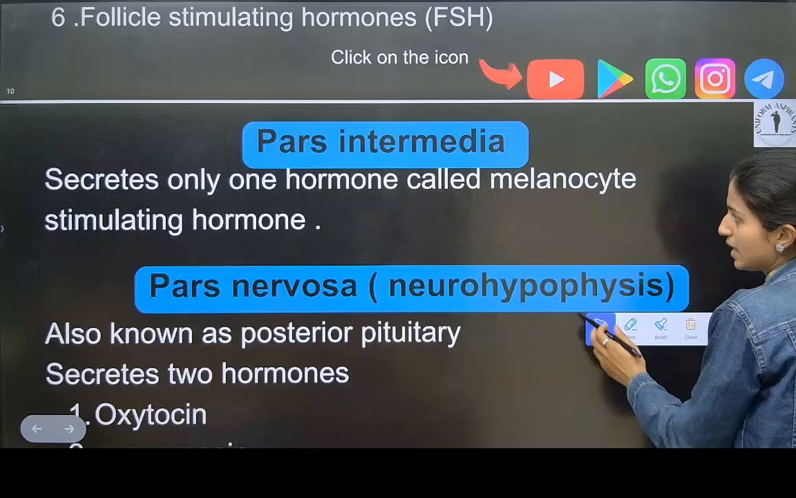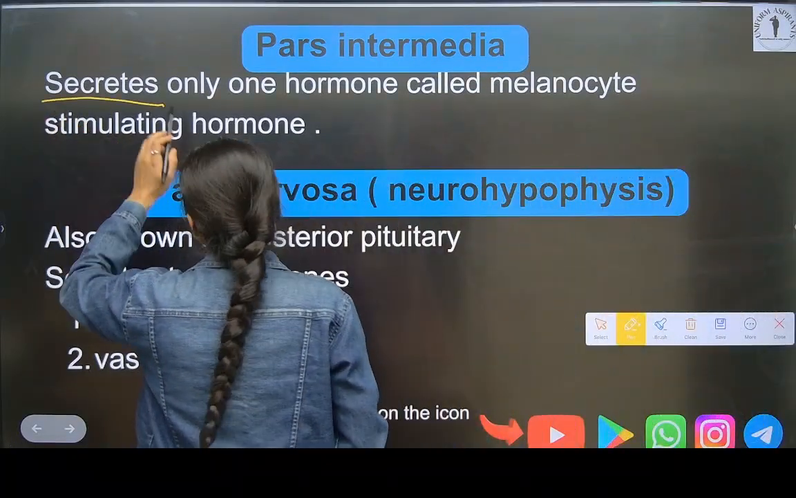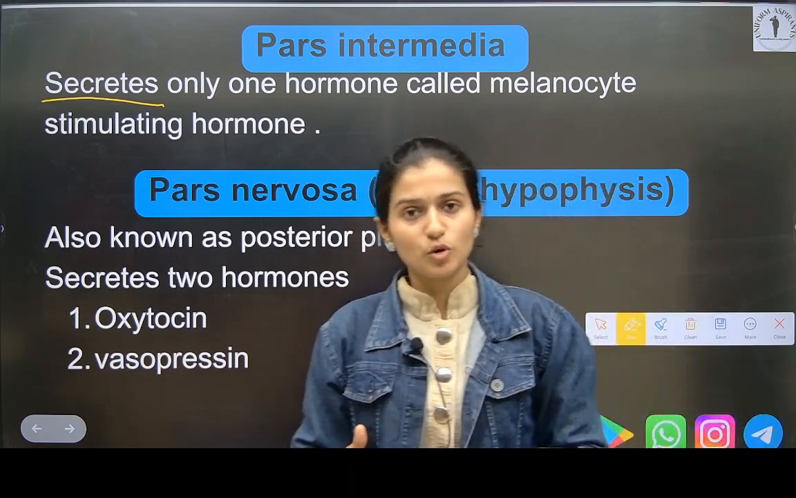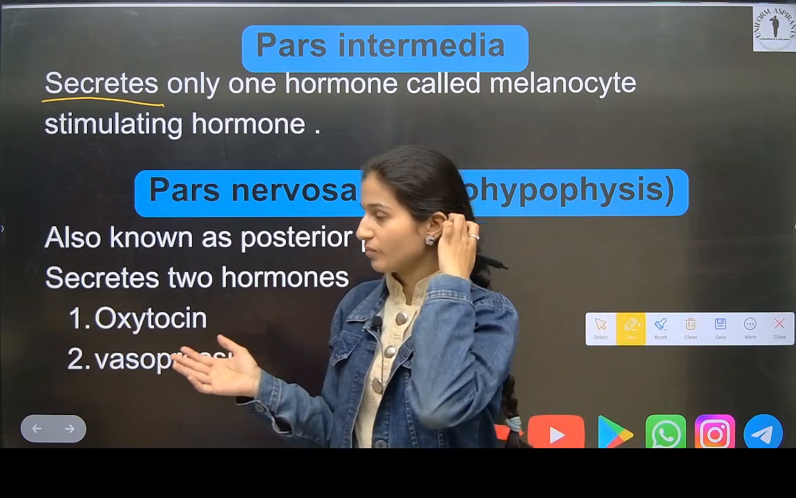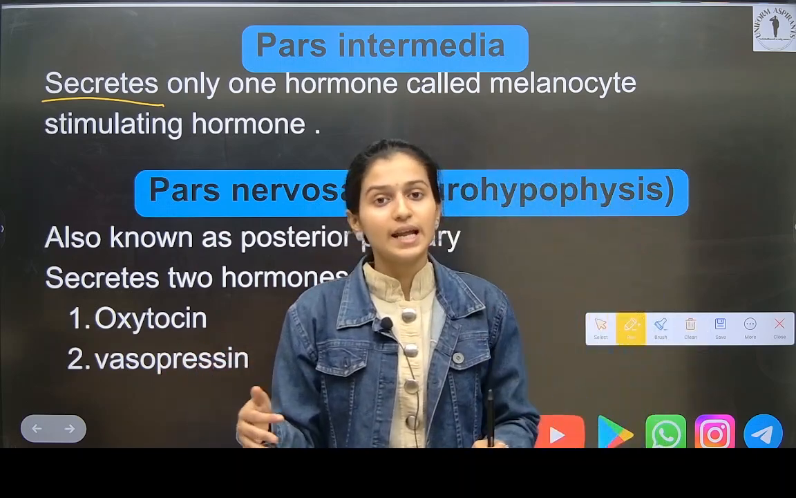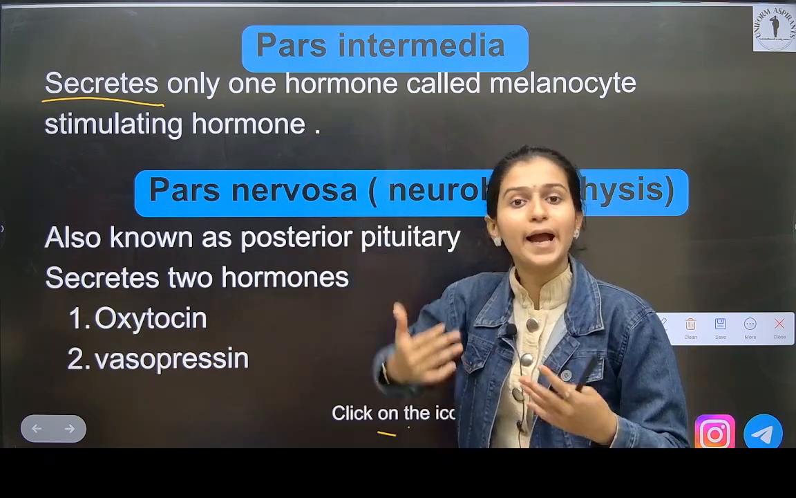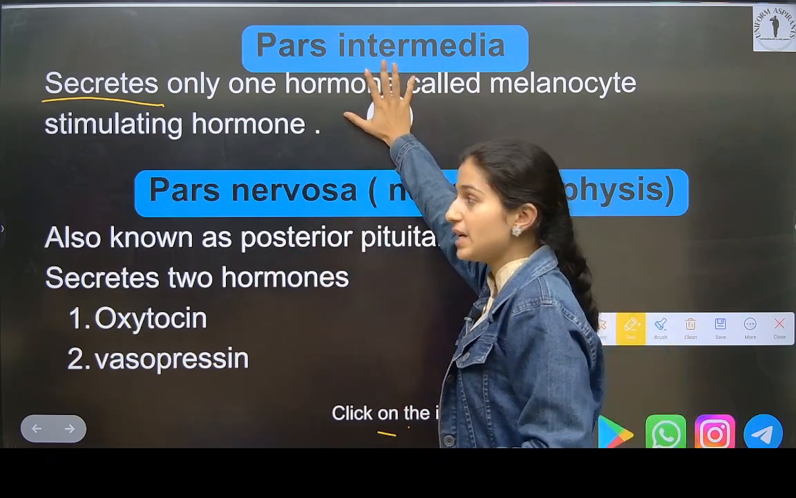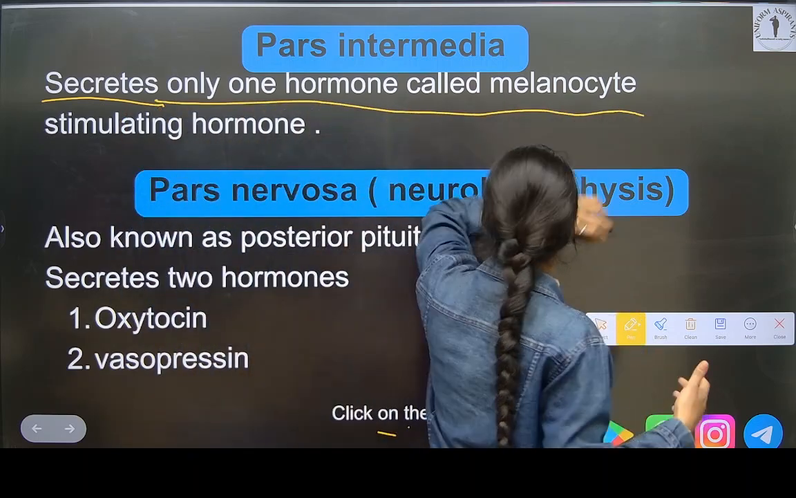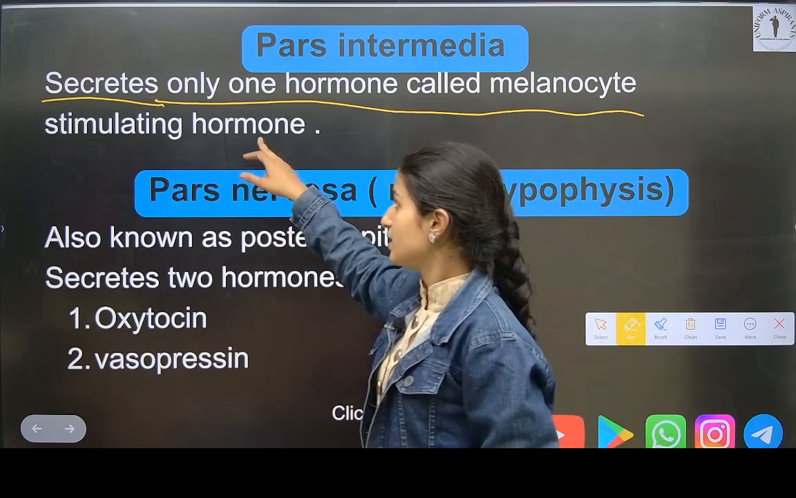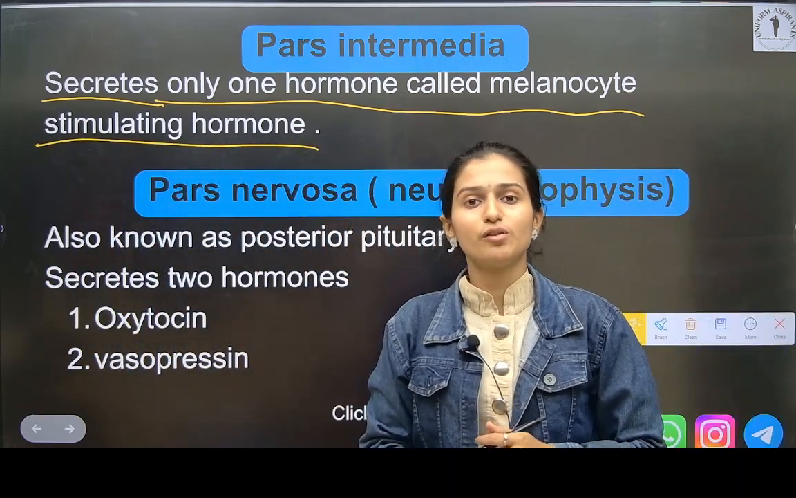Now see here. Second, pars intermedia. What does pars intermedia do? It secretes only one hormone. Pars distalis secretes six hormones like growth hormone, follicle stimulating hormone, tropic hormones, and thyroid stimulating hormone also. Pars intermedia secretes only one hormone, called melanocyte stimulating hormone. What it does, it regulates melanin.